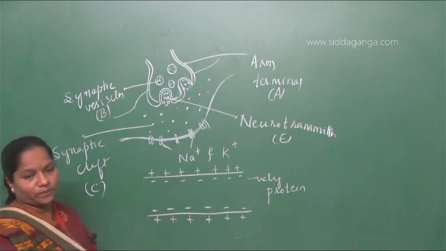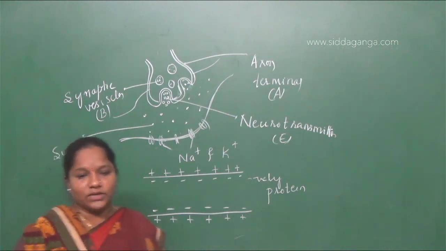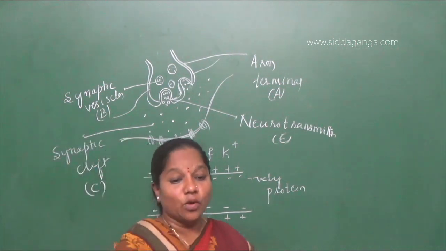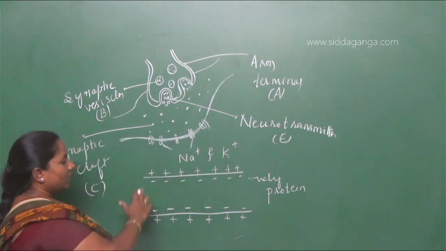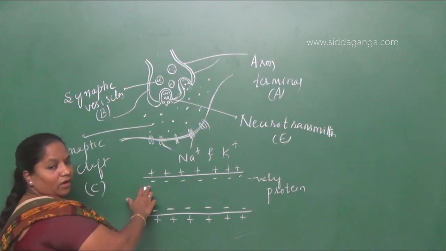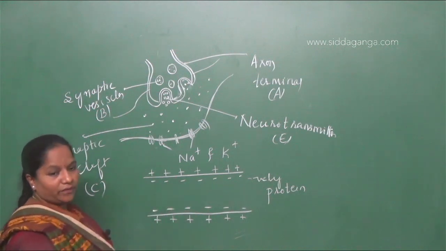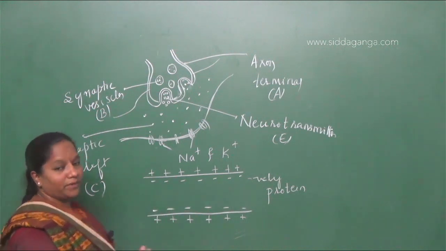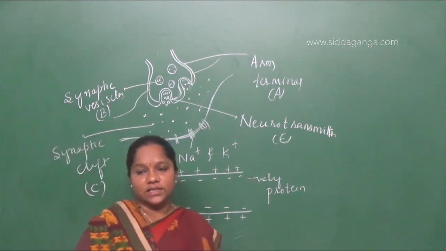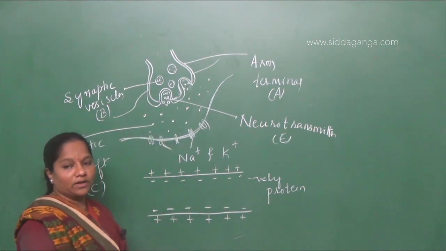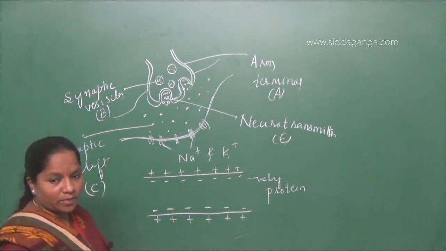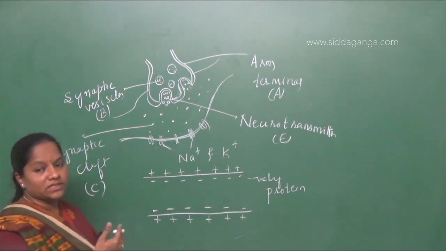So they are asking you the electrical potential difference between outside and inside of the nerve axon before excitation, before the electrical charges are going to move inside, or when there is conduction of impulses, what will happen? What is that condition called?